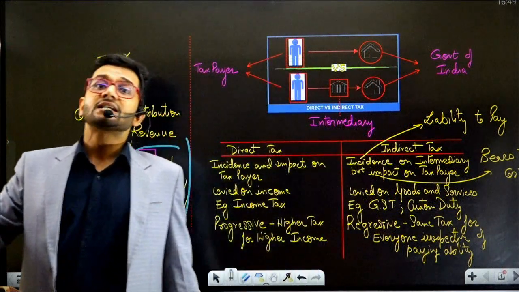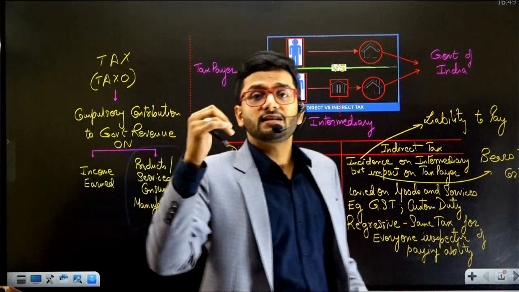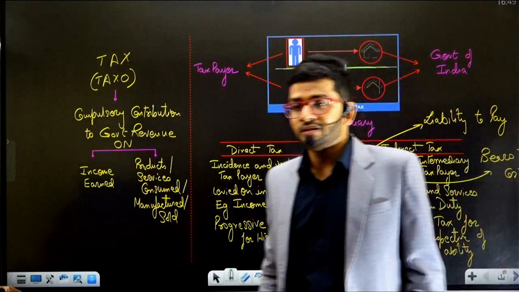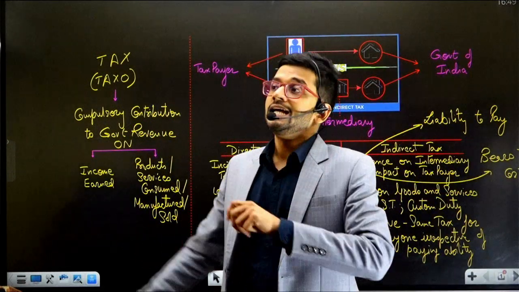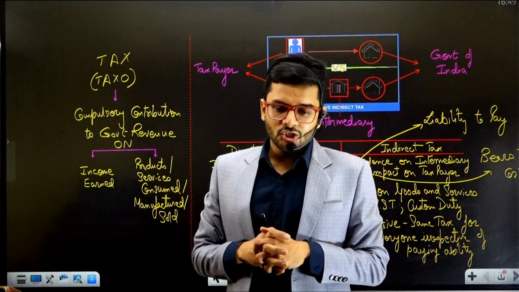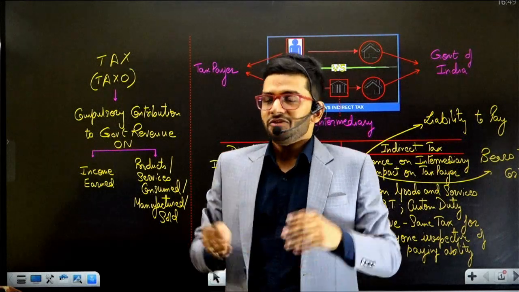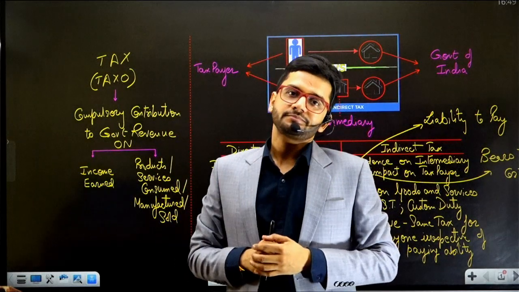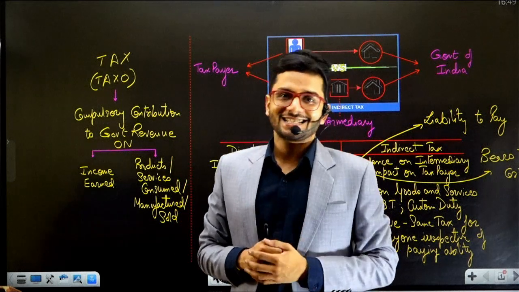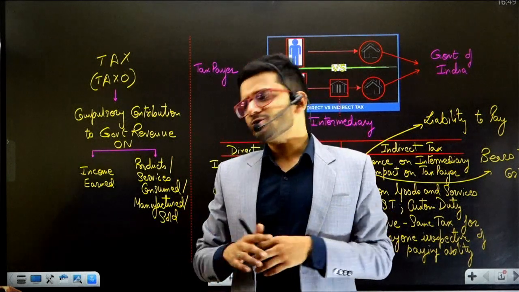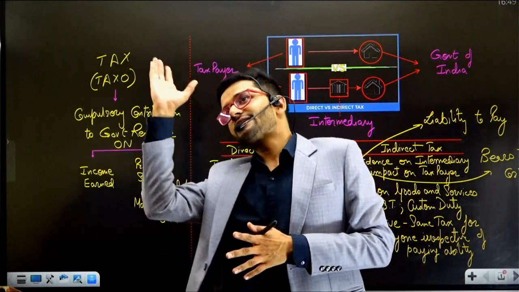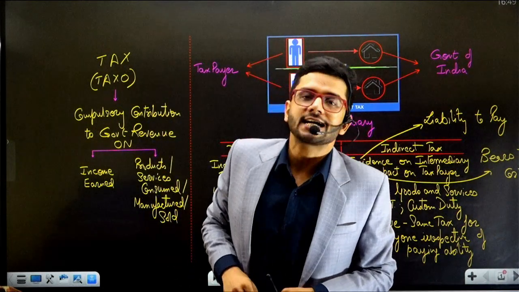Is there any other tax apart from direct tax and indirect taxes? Is there any other way in which the taxes are required to be paid? Yes guys. In the erstwhile decade, there was another tax known as the wealth tax. If you are holding property, then you had to pay wealth tax. There are other forms of taxes also. Property tax. There was a tax by the name of fringe benefit tax.